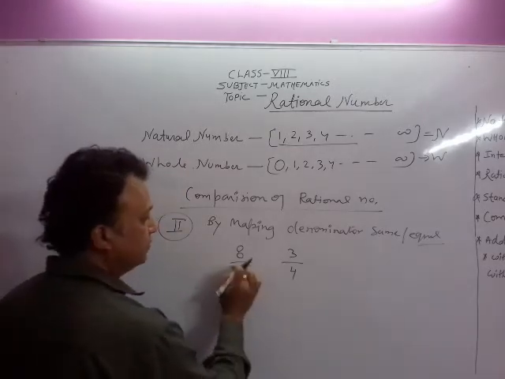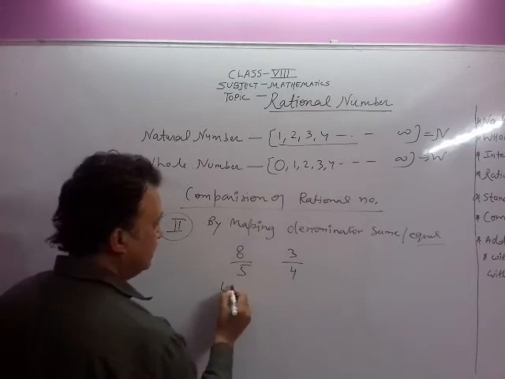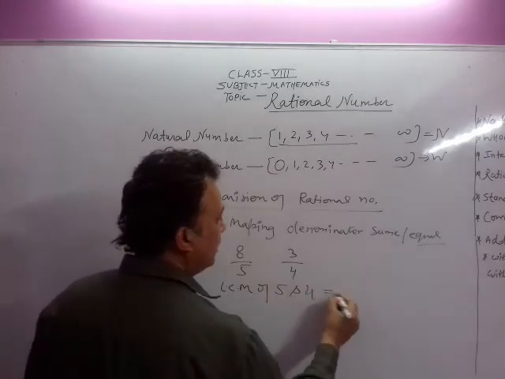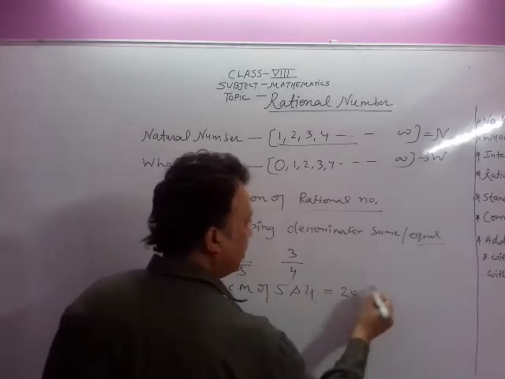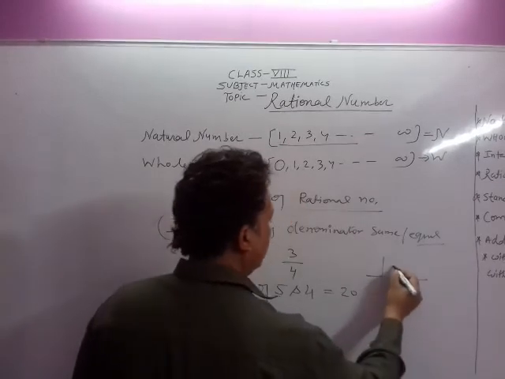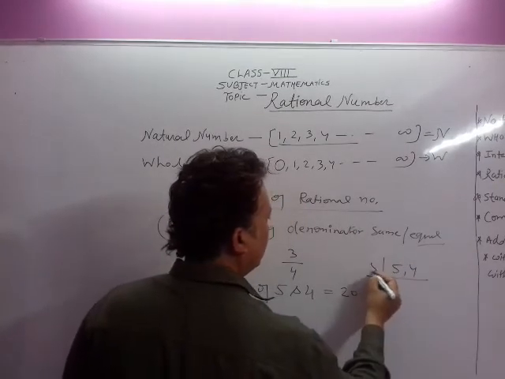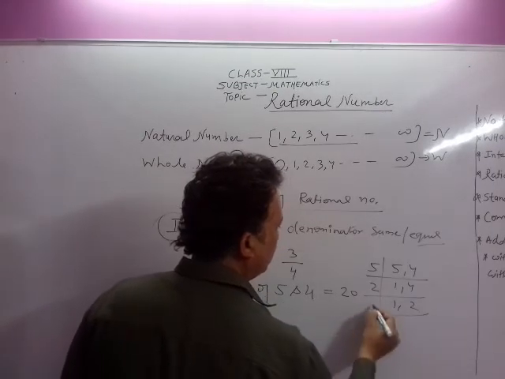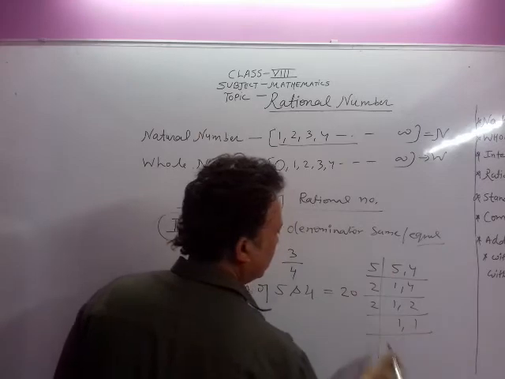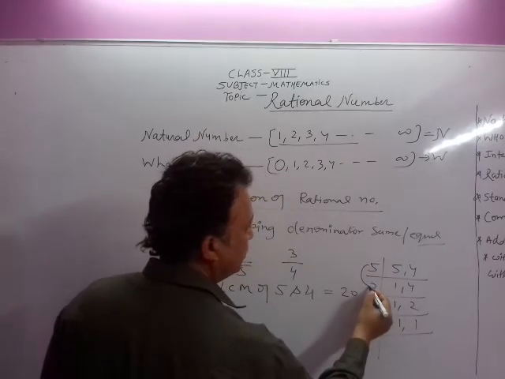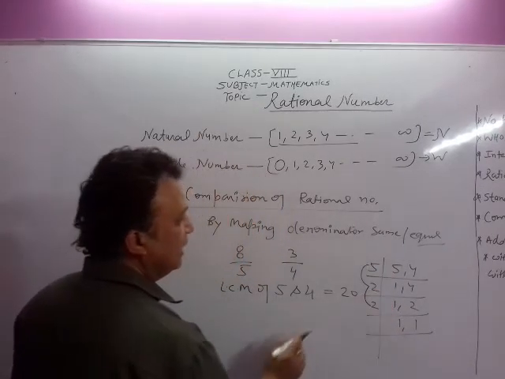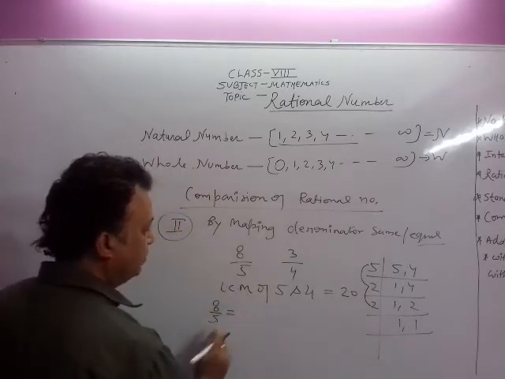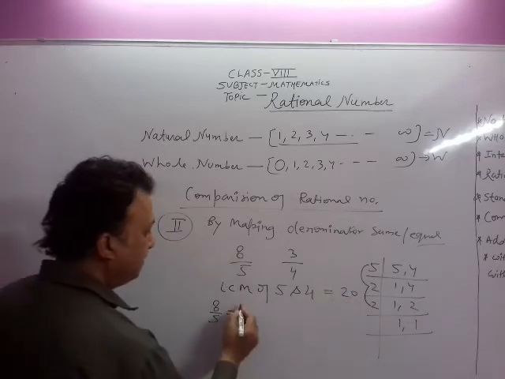Now taking the LCM of the denominators. LCM of 5 and 4. What is the LCM? 20. How will we find the LCM? 5 and 4. 5 1 is 5, 4 2 is 8. So LCM is 5, 2 is 10, 10 2 is 20. LCM is 20. Now 8 upon 5 is equal to, making the denominator 20,